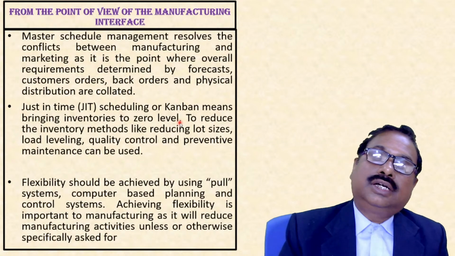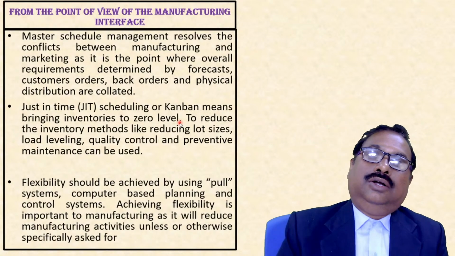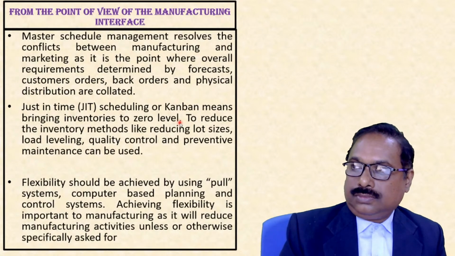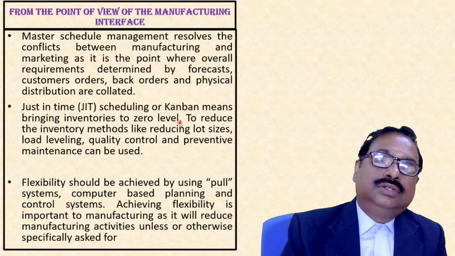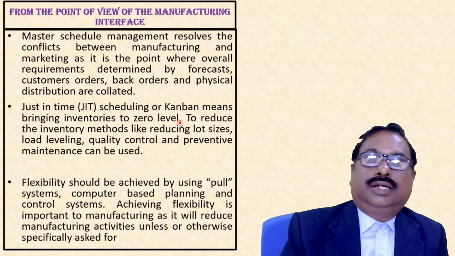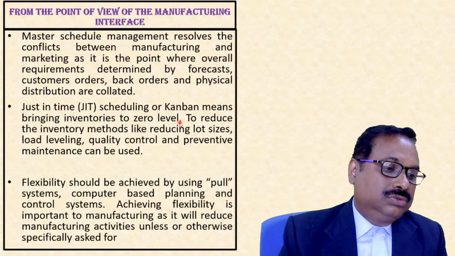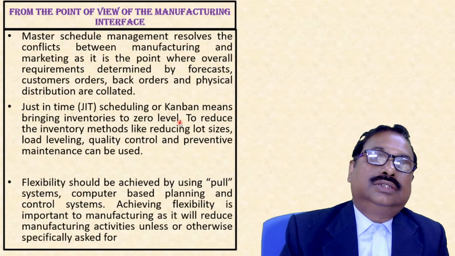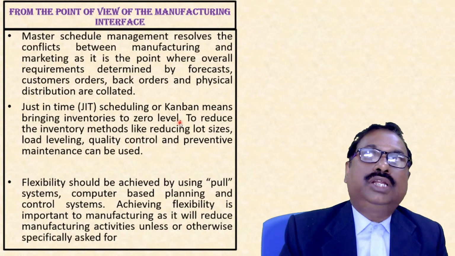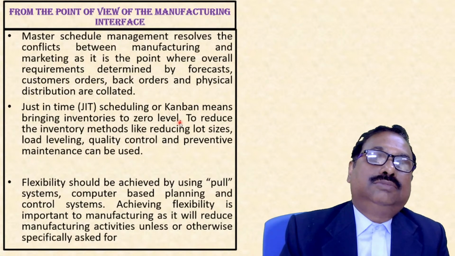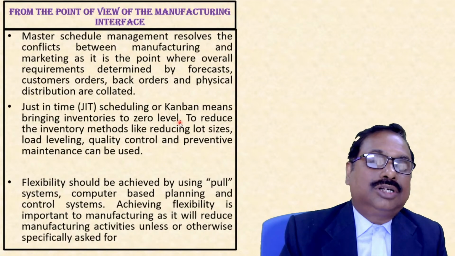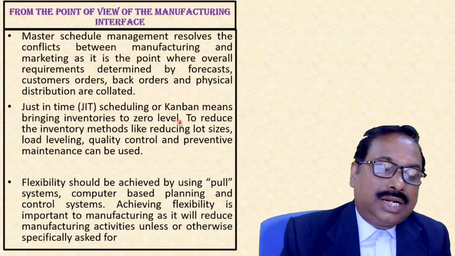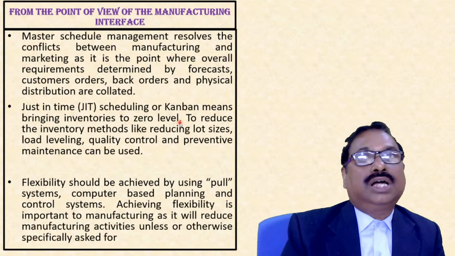Let me give one example of just in time, the example of a Maruti car. Maruti is not manufacturing tires. Maruti is purchasing from, say, MRF. Suppose on a particular day, Maruti decides to manufacture 1,000 Wagon R cars. For 1,000 Wagon R cars, how many tires will it need? People used to say 1,000 into 4, but now it is 5 because of the spare. So that particular day they require 5,000 tires.